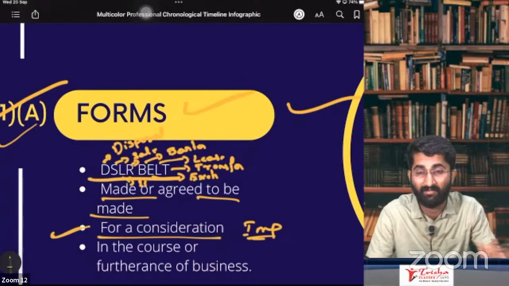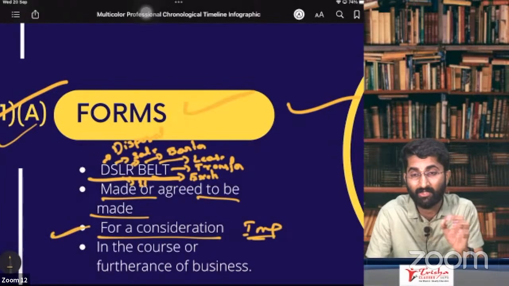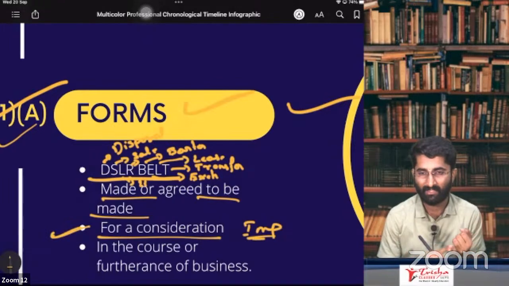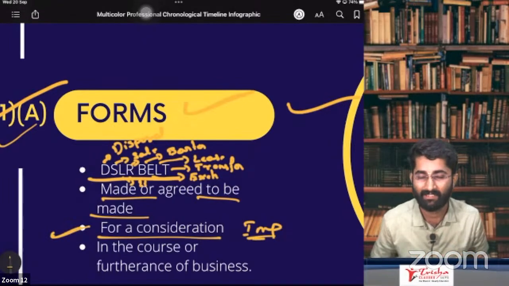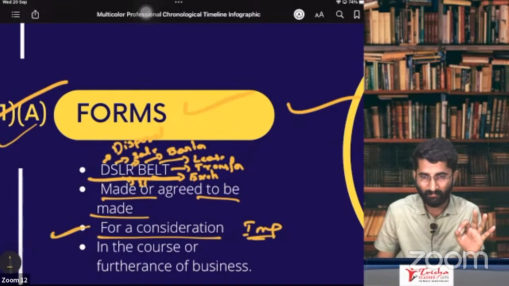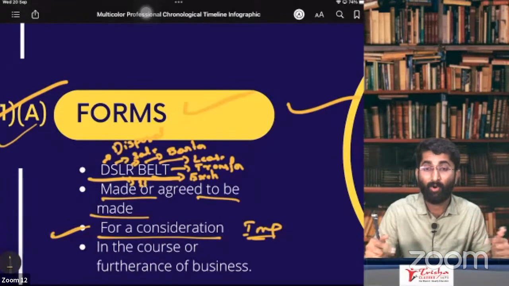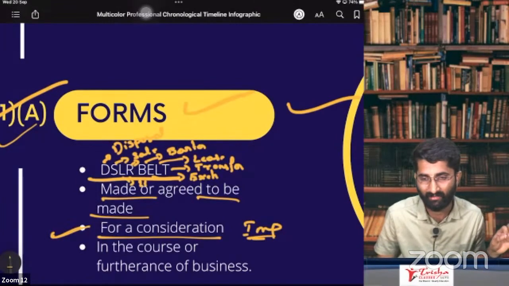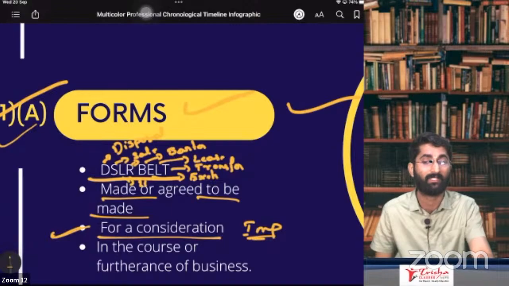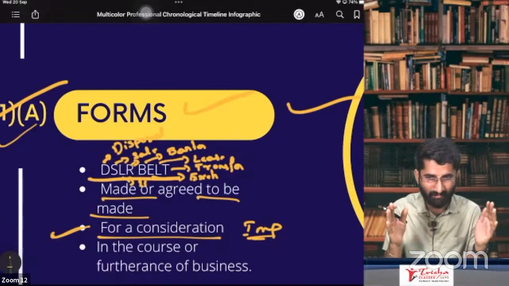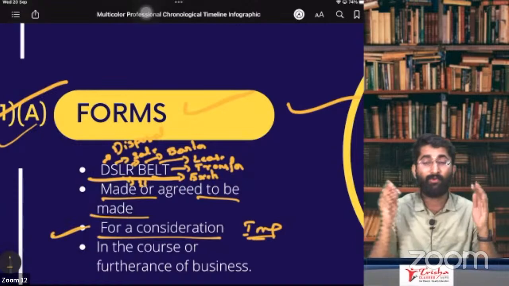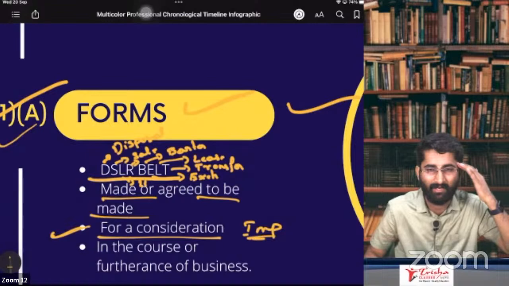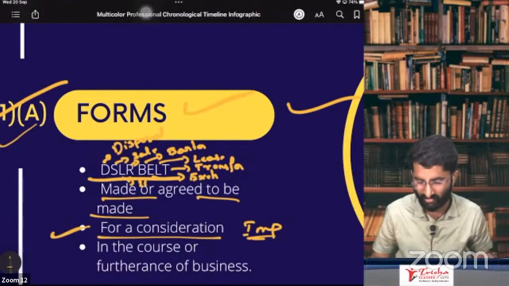You might get the doubt, sir, we have studied that even though there is no consideration, it will be considered as supply. We will discuss that later. Right now, section number 7, subsection 1, clause A says that for the DSLR belt that you are doing, there should be consideration. If there is no consideration, then there is no GST. It is not a supply. Consideration has to be there, otherwise it is not a supply.